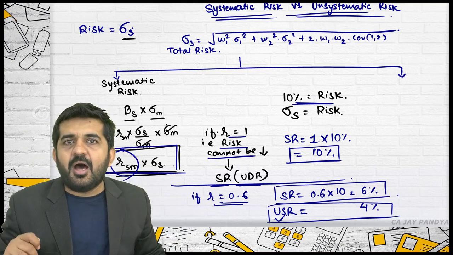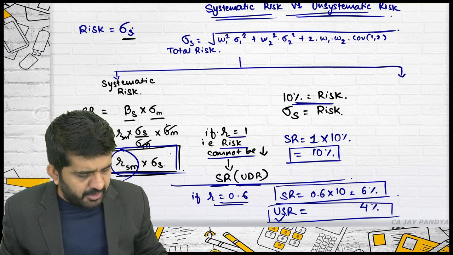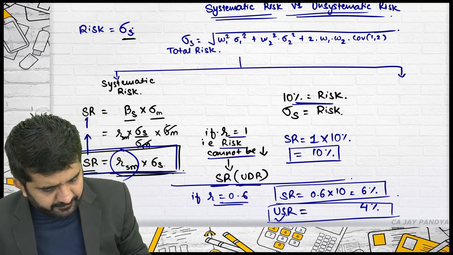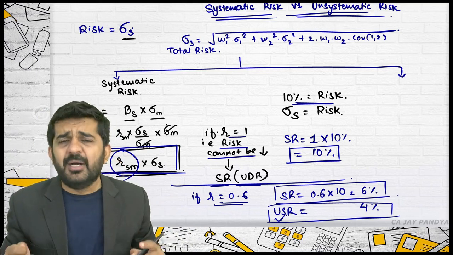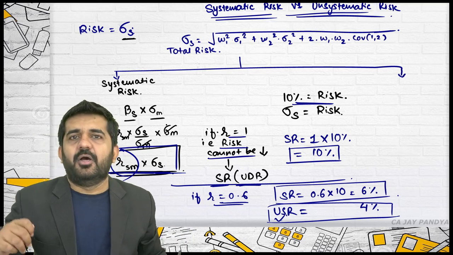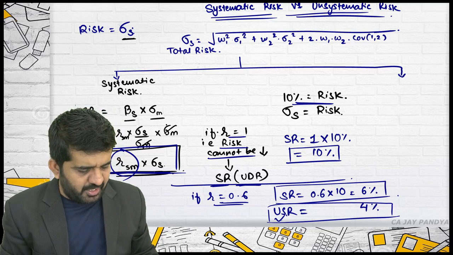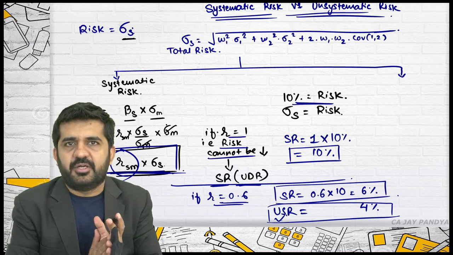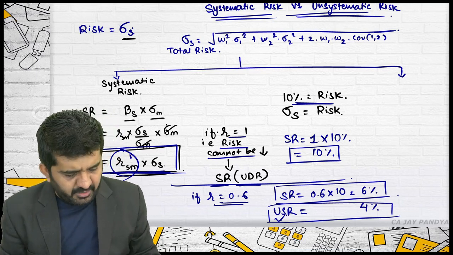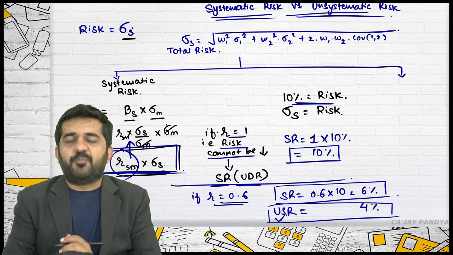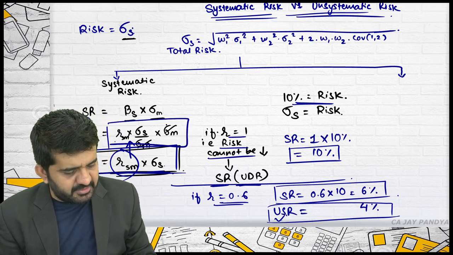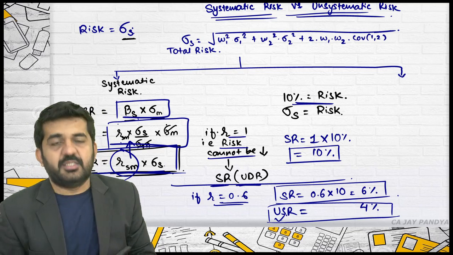Is it alright? R between security and market, we should have derived it in this manner. But still, it is easy to understand. Systematic risk is equal to R of security and market times standard deviation of security. If we write down the formula of R, this will be your answer.